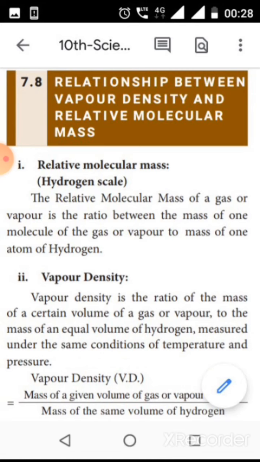What is the ratio? For example, water. Water means hydrogen and oxygen, both in gaseous state, combined to form the water. So we can boil the water to convert it into vapor state. This is the ratio: the mass of one molecule of gas or vapor to the mass of one atom of hydrogen. Then the vapor density definition. Vapor density is the ratio of mass of a certain volume of gas or vapor to the mass of an equal volume of hydrogen measured under the same conditions of temperature and pressure.